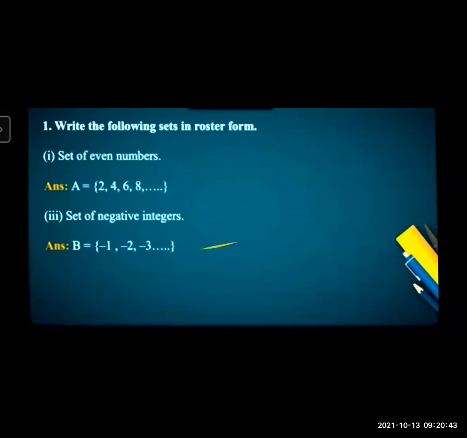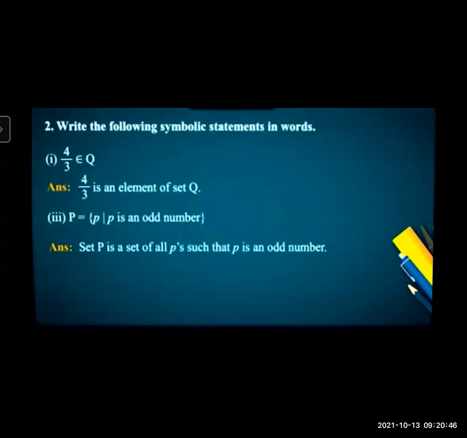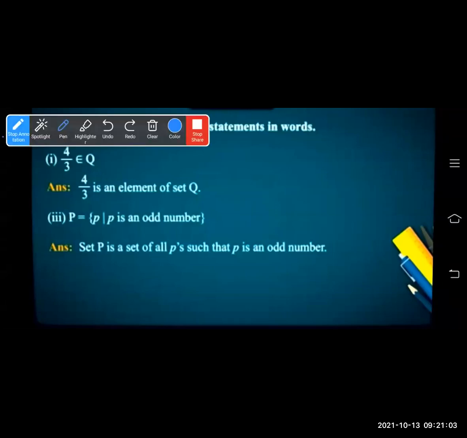Let's see the second question. Write the following symbolic statement in words: 4/3 belongs to Q. So how will you write it? 4/3 is an element of set Q, or you can say rational number, if you know that Q is the set of rational numbers. So 4/3 is an element of rational numbers, or set Q is also the right answer.